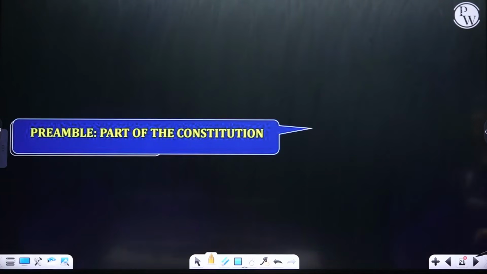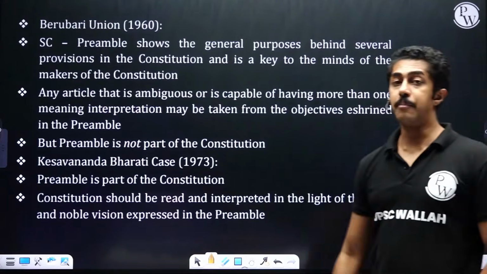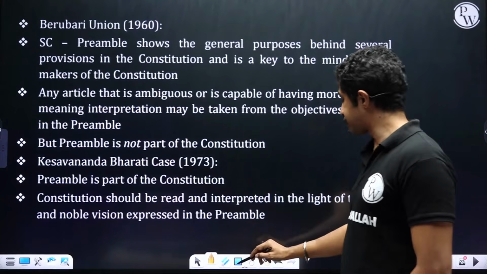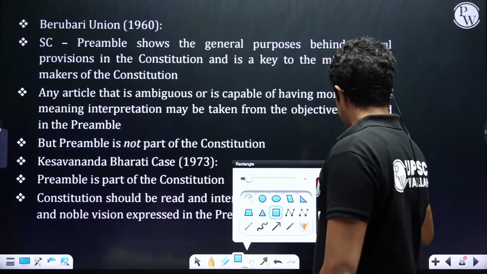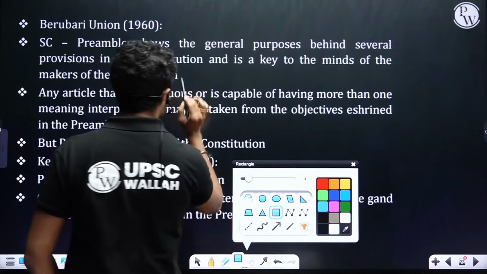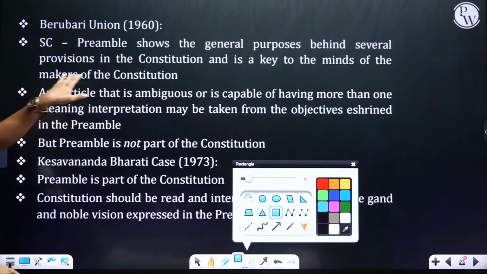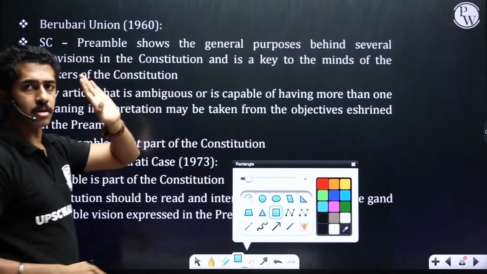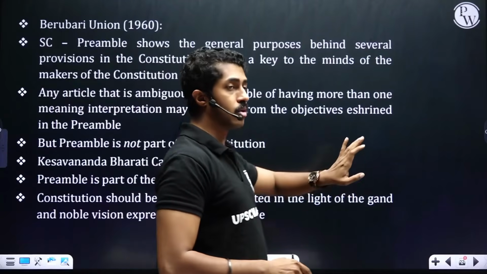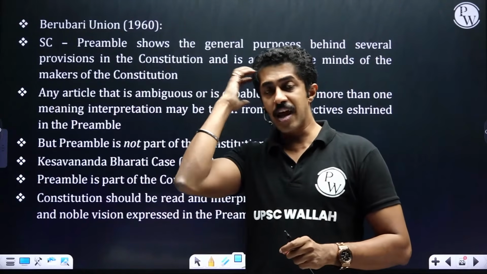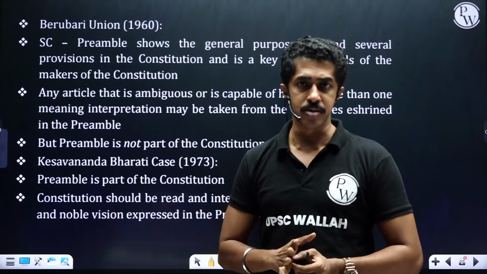Preamble as a part of the Constitution. In the Berubari Union case of 1960, Supreme Court made the ruling that preamble shows the general purposes behind several provisions in the Constitution, and it is a key to the minds of the makers of the Constitution. That is, from the preamble, we'll get to know what the Constitution is about, and it also tells us what was the frame of mind of our Constitution makers.